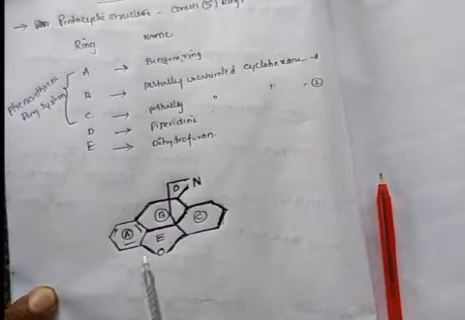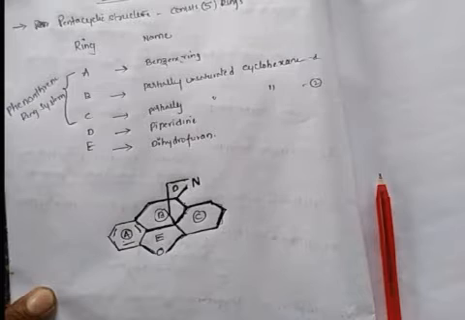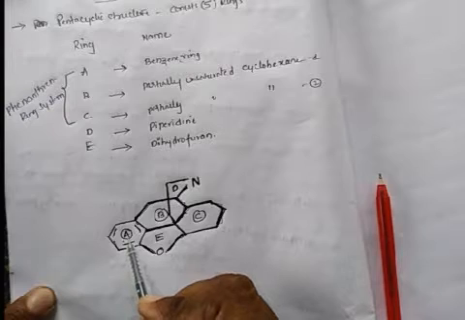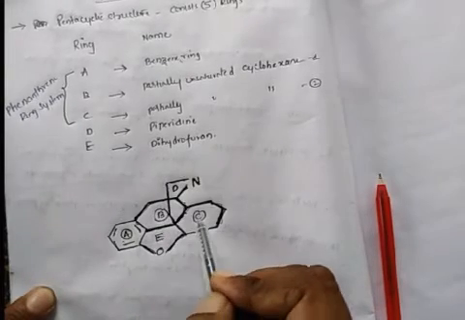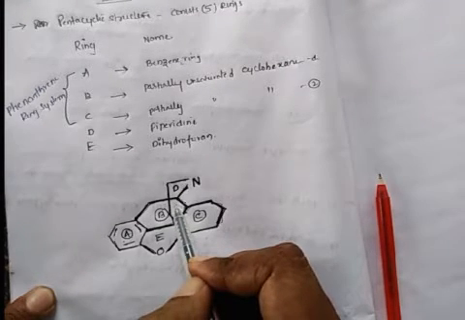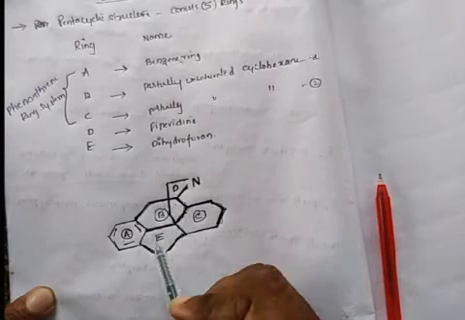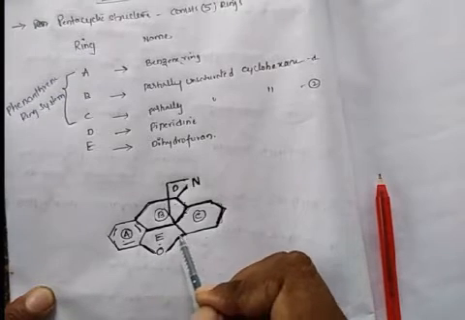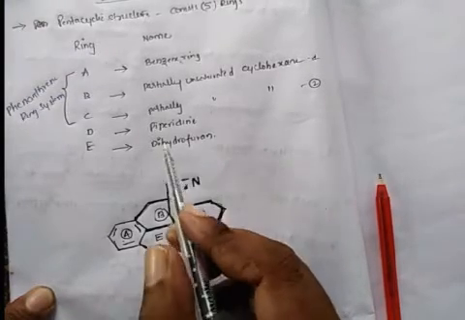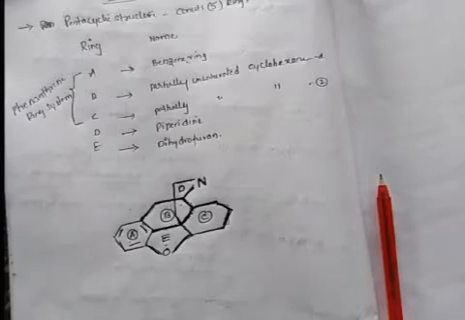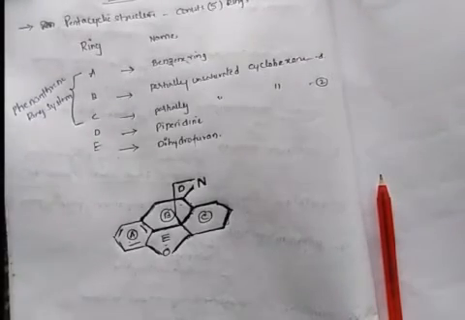And the 5-membered ring is the dihydrofuran ring. So one fully unsaturated aromatic ring is the benzene ring. B and C are partially unsaturated cyclohexane rings. There is a 6-membered nitrogen-containing heterocyclic ring, called piperidine. And there is a 5-atom ring system containing oxygen as a heteroatom, that is the dihydrofuran. These are the major rings present in morphine. We are going to complete the structure by drawing the remaining bonds and functional groups.